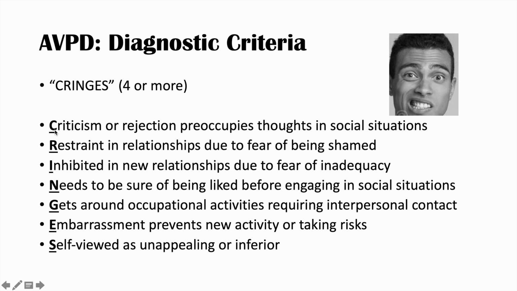So cringes, C for criticism. So criticism or rejection, they think about criticism, so you can think that way. R is restraint, so there's restraint in relationships. I is that there's inhibition in new relationships. N is that they need to be sure of being liked. G is that they get around occupational activities. E is that embarrassment prevents new activity or taking risks. And S is that they are self-viewed as unappealing or inferior. So these, again, aren't perfect, but this may be a way for you to remember.